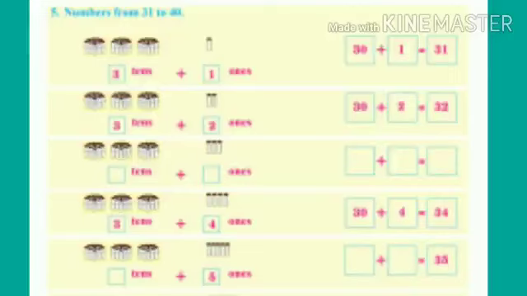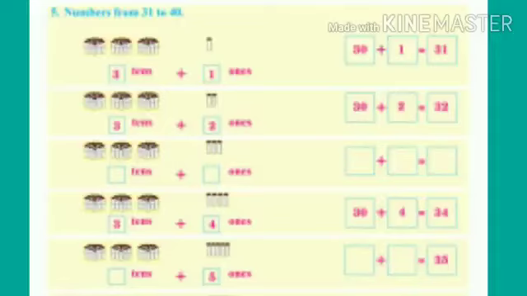Children, look at the page number 11. You can count the numbers from 1 to 30. Now let's learn counting the numbers from 31 to 40. Students, see the first row. We have 3 bundles of 10 sticks and 1 loose stick. Can you say how many tens and ones are there? Yes, there are 3 tens and 1 ones. Total sticks 30 plus 1 is equal to 31. The number is 31.